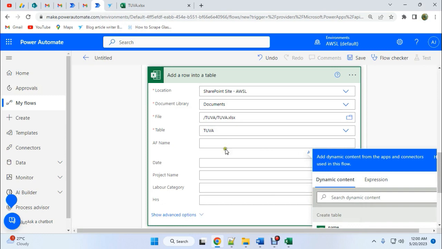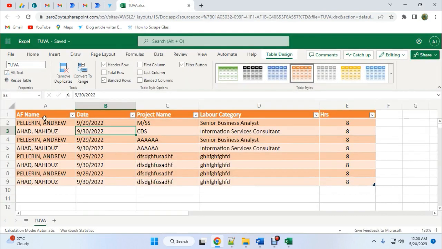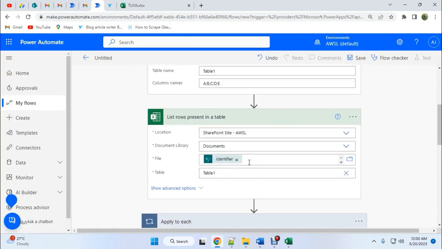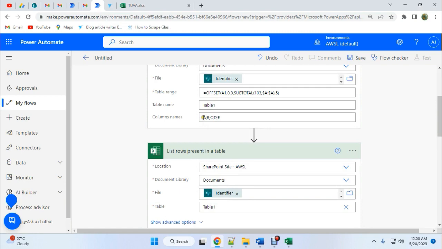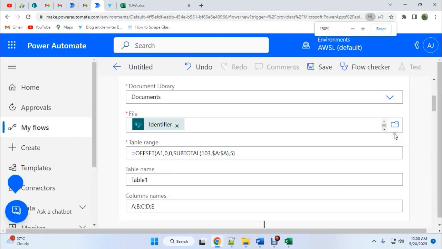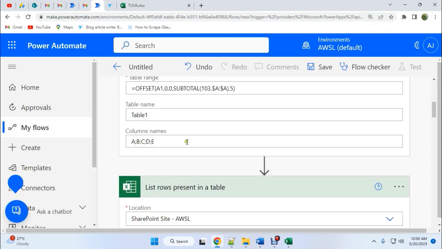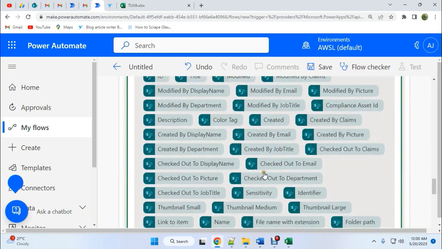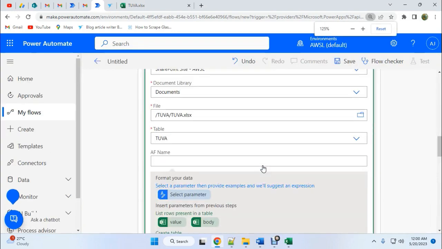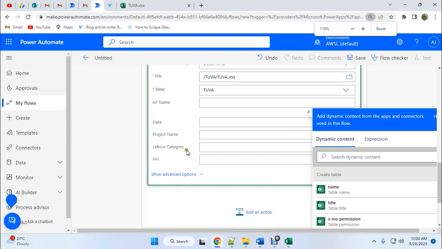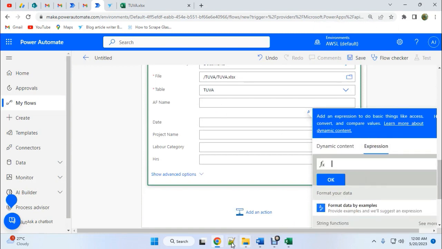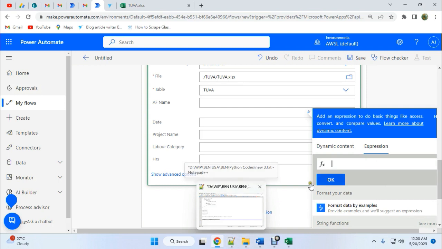Now your AF name, date, project name, labor category and hours are visible, because here you can see the column name. Now we need to link up with column A, B, C, D, E. Let me make it bigger. A, B, C, D, E. So what we need here, we need to use the expression. Okay, so the AF name and then expression.